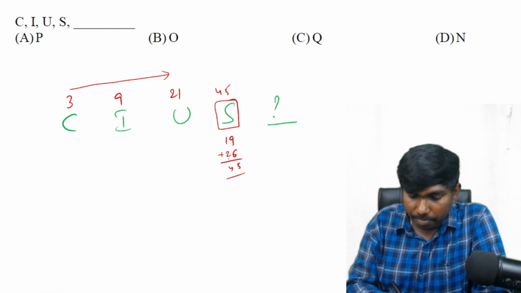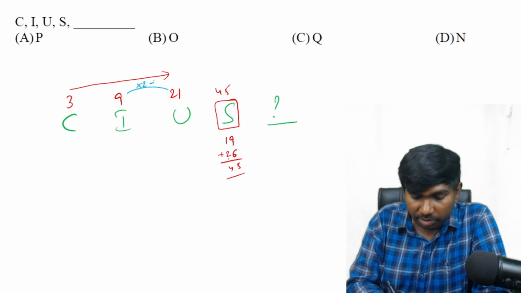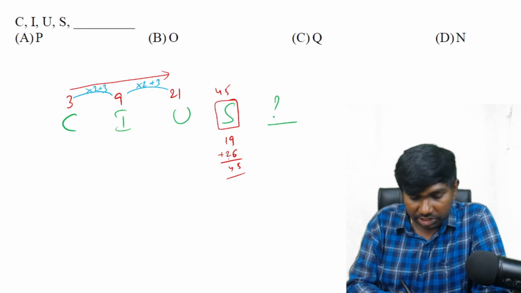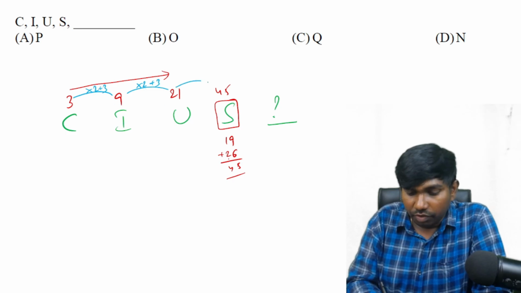3 into something. 9 3s are 27, but 9 2s are 18. 9 2s are 18 plus 3 into 2 plus 3. 3 2s are 6 plus 3. Yes, satisfied. 3 2s are 6 plus 3, 9. 9 2s are 18 plus 3, 21. 21 2s are 42, right? 42 plus 3 is 45, correct?